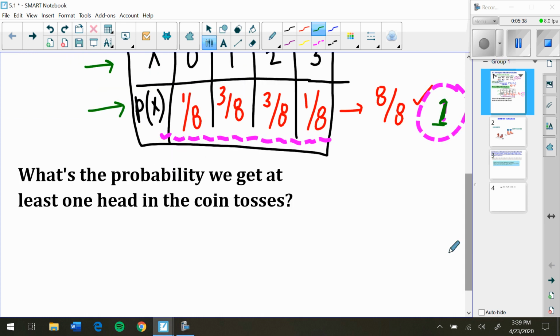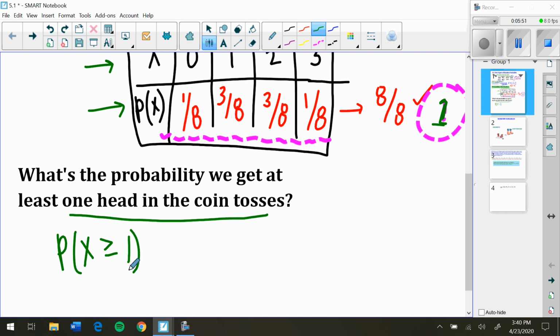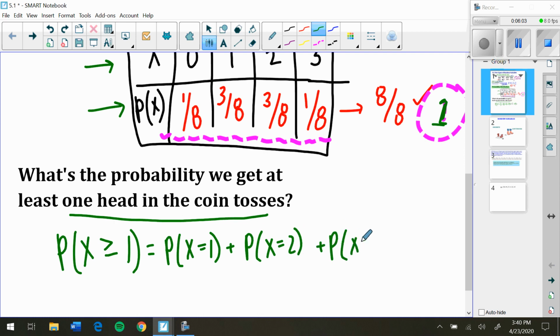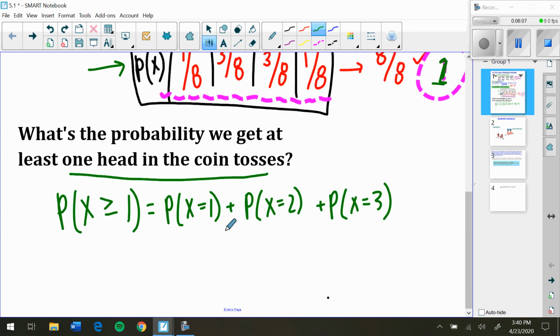So now let's answer a question. What's the probability that we get at least one head in the coin tosses? The probability that X, the number of heads we get, is at least 1, greater than or equal to 1. Now there's 2 ways we can do this. We can either add up the probability that X is equal to 1, the probability that X is equal to 2, and the probability that X is equal to 3.